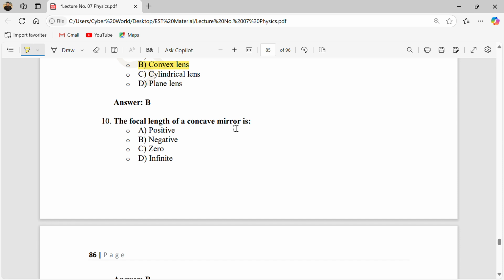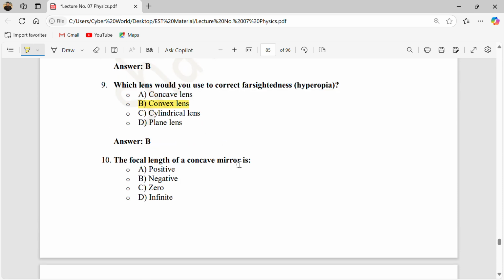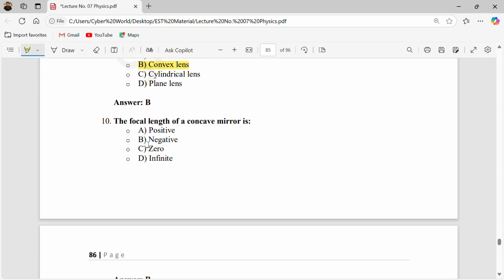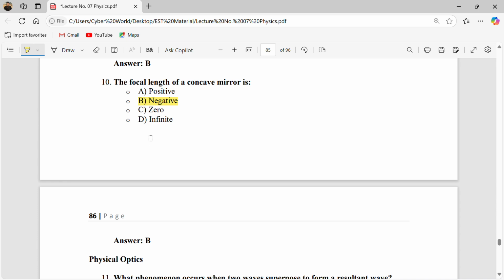The focal length of a concave mirror is, now he's telling about the focal length of a concave mirror. We know that the concave mirror is basically a converging mirror. So what is the focal length of this? Either positive, negative, zero, or infinite. So the focal length of a concave mirror should be negative. Why negative? Because it's a converging mirror, not diverging. Okay, so the correct answer is answer B.